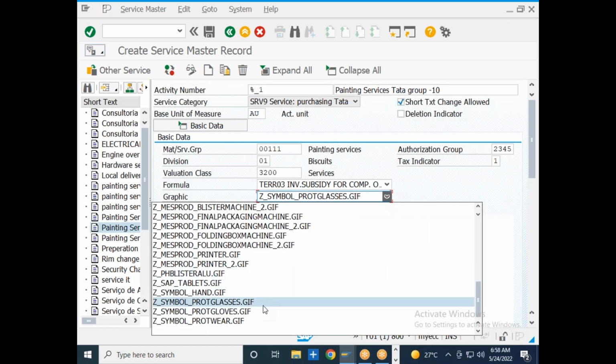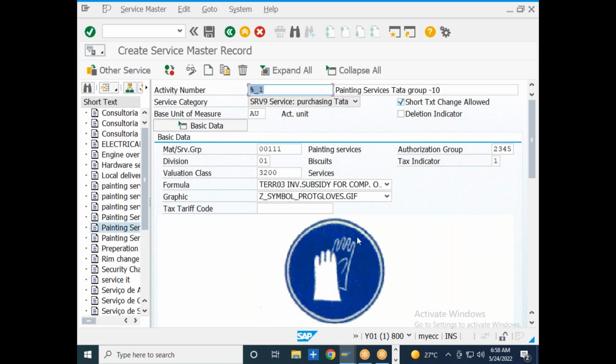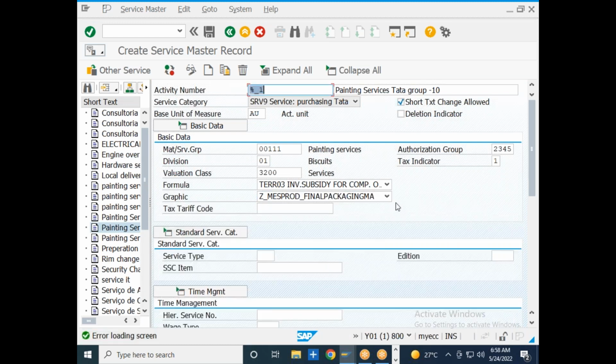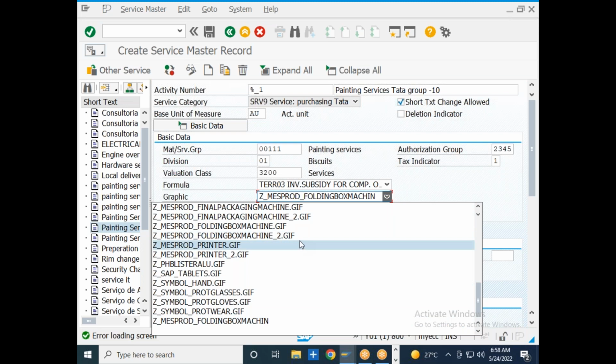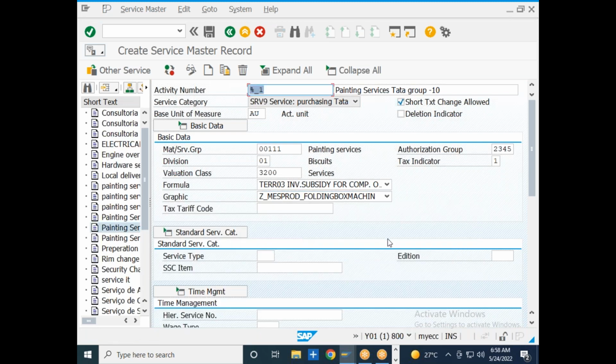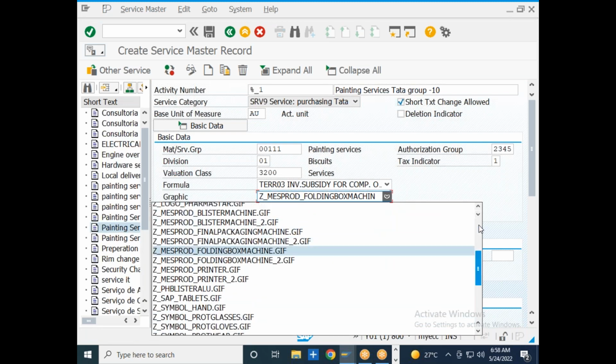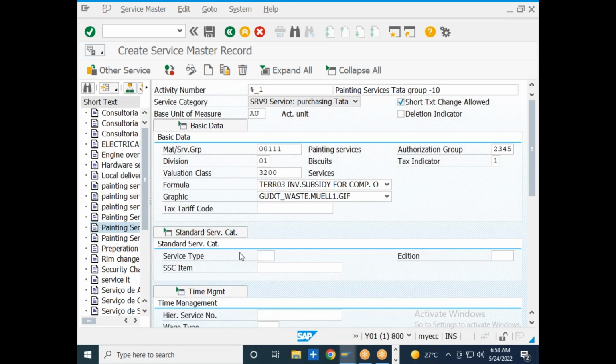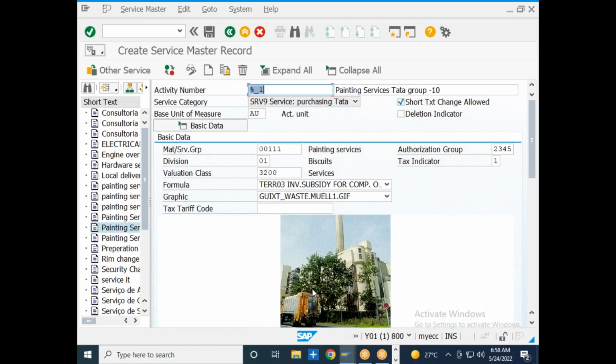Let me see where the picture is. Yeah, so this is the painting machine and this is the house.